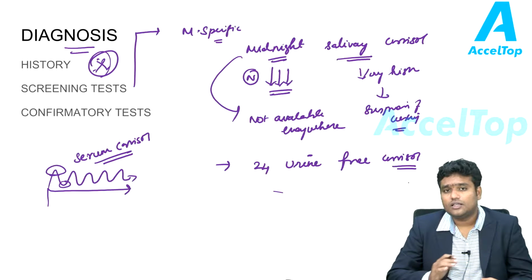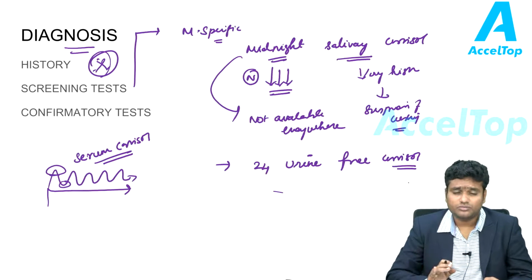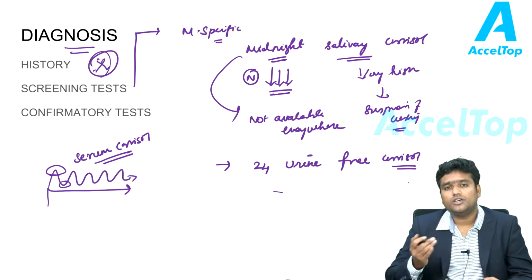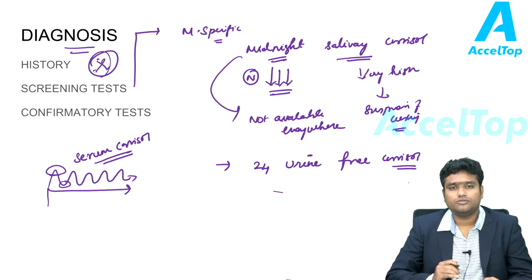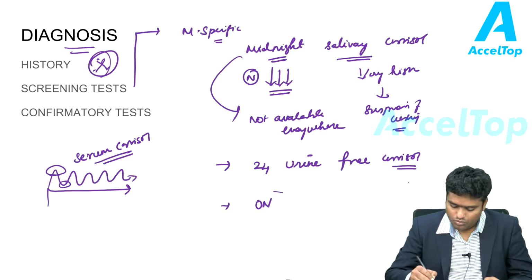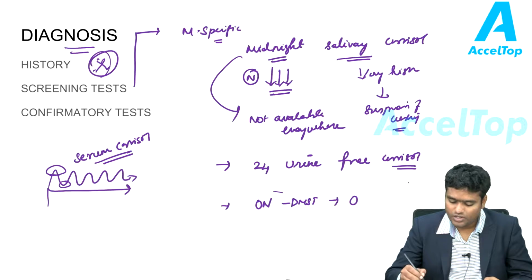As a result, there will not be any particular normal value for serum cortisol which is accepted to rule out Cushing syndrome. So, it is better to suppress the serum cortisol level by giving steroids and then check to rule out Cushing syndrome. So the commonest screening test we often adopt is the ON dexamethasone suppression test. This is also called overnight dexamethasone suppression test.